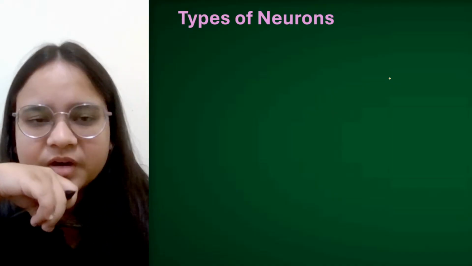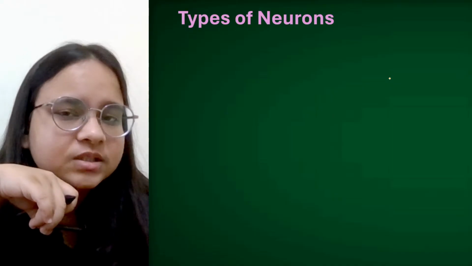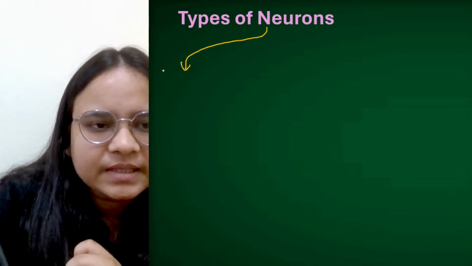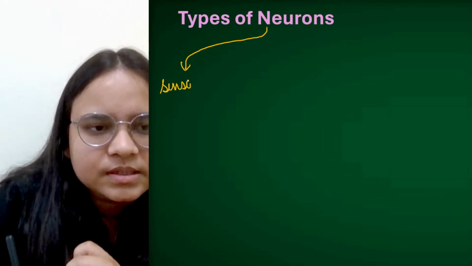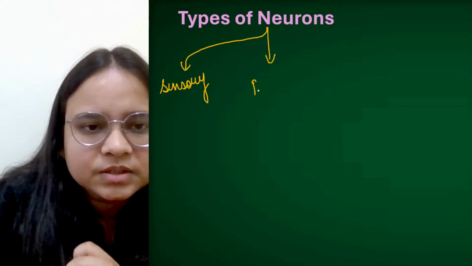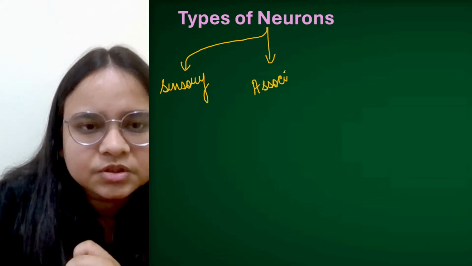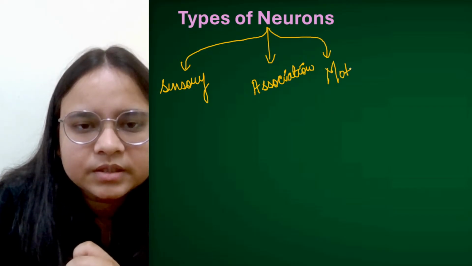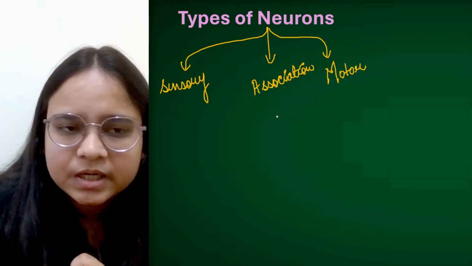Now, based on their function, we have classified neurons into three types. First we can say sensory neurons. Then we have association neurons, and finally we have motor neurons.